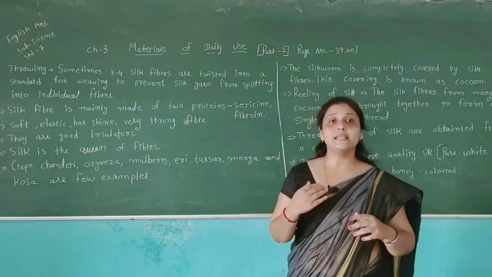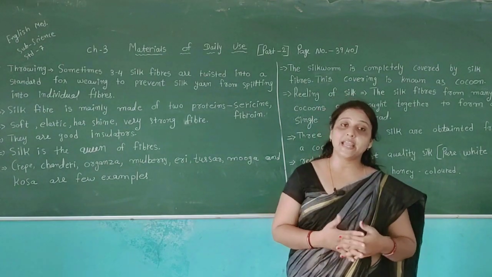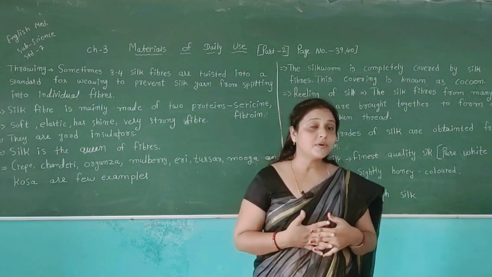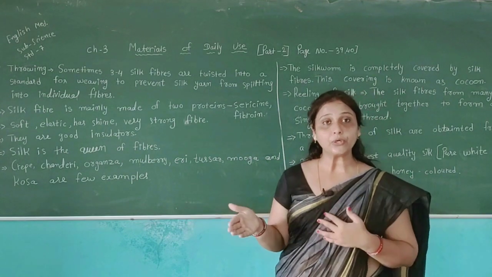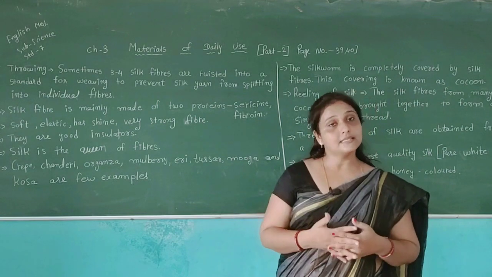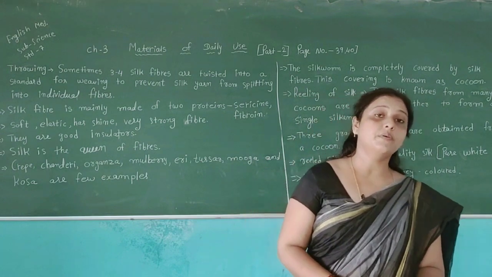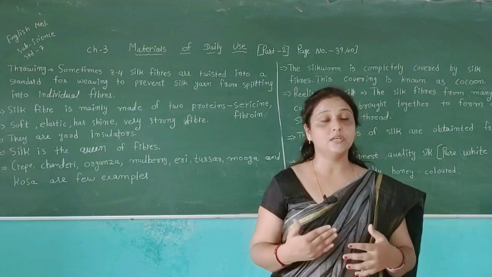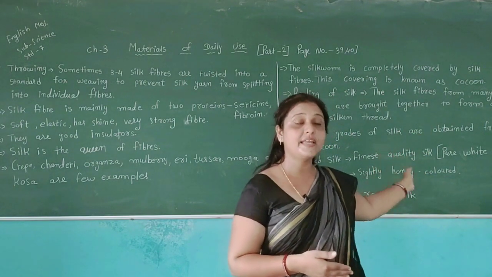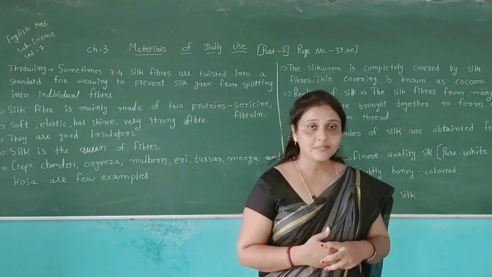So students, in this session we have discussed this silk fiber and how we get silk. Silk is one type of animal fiber. And why is it an animal fiber? Because we get silk from the silk moth. So it is an animal fiber because the moth is an animal. Then we discussed the life cycle of the moth: caterpillar, pupa, cocoon, and after making the cocoon, how we get the silk using the cocoon, about the reeling of silk.